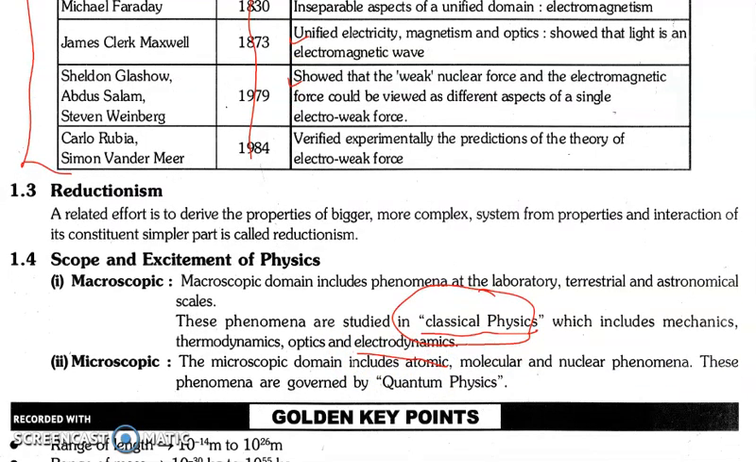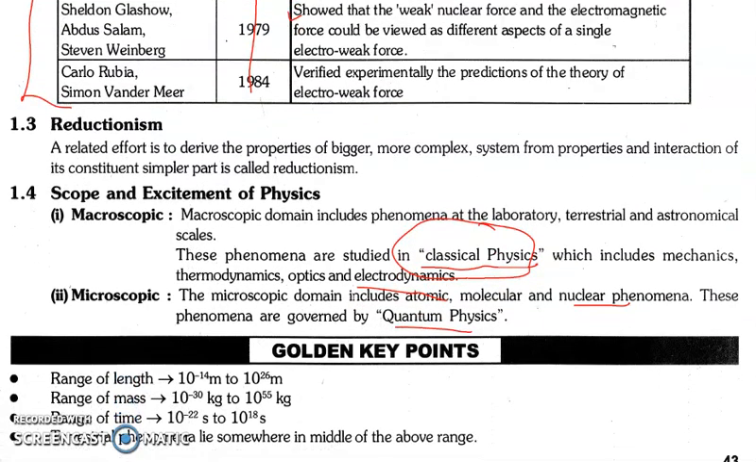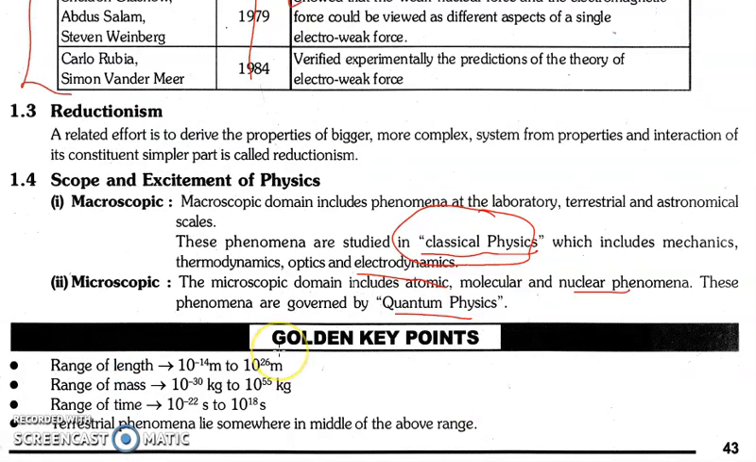The second aspect is the microscopic level. The microscopic level deals with atomic, molecular and nuclear phenomena. These phenomena are known as quantum physics, and this era of physics is also known as Einstein's era of physics. So in total, what we do in our class 11 and 12 physics has been divided into two eras. One is classical physics, that is Newtonian physics, and the second is quantum physics, which is Einstein's theory of physics. Einstein's theory of relativity we also learn, not in detail but the basic part of it. These are a few things that you need to remember.